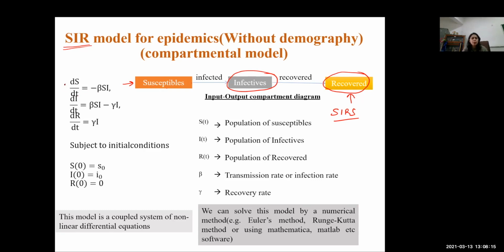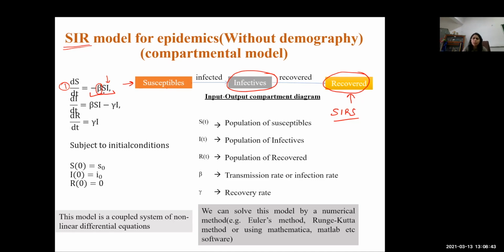So the first equation is dS by dt, that is, the rate of change of the susceptible population with respect to time. The rate of change of susceptible is because of this infected population, and that's how the susceptible population is getting reduced, and this is at the rate of this beta.